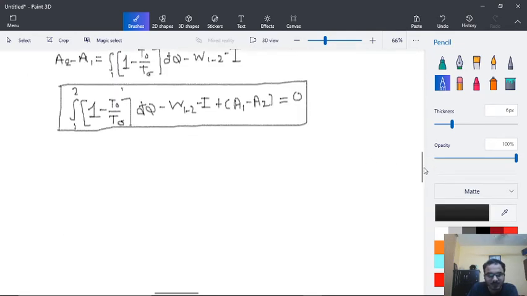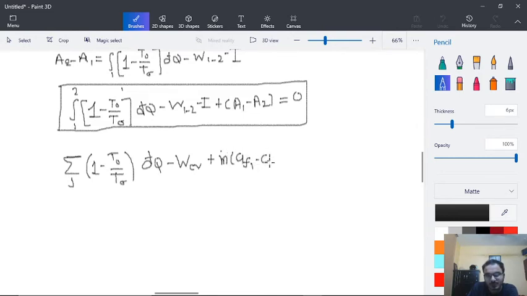You can write this in another form also, that is sigma j of (1 minus T0 upon T sigma) dQ minus W control volume plus mass flow rate of (AF1 minus AF2) minus I is equal to 0.